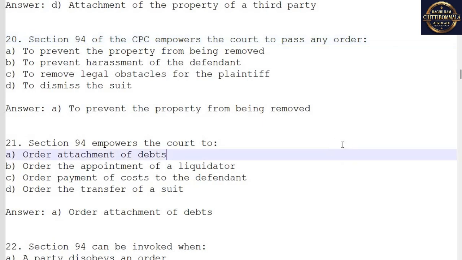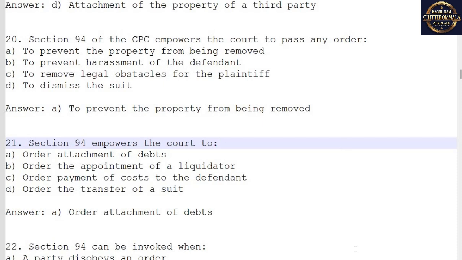21. Section 94 empowers the court to A. Order attachment of debts. B. Order the appointment of a liquidator. C. Order payment of costs to the defendant. D. Order the transfer of a suit. Answer. A. Order attachment of debts.